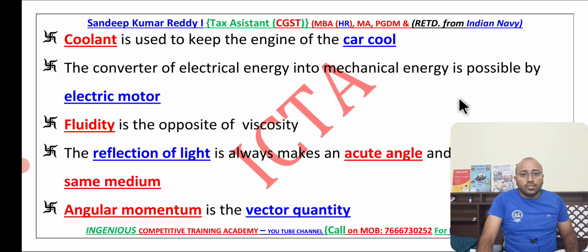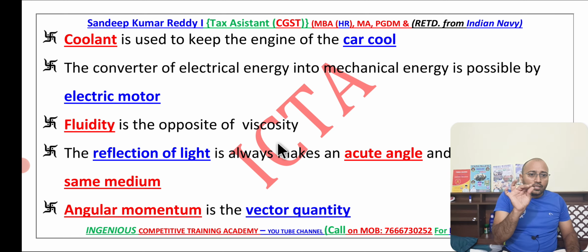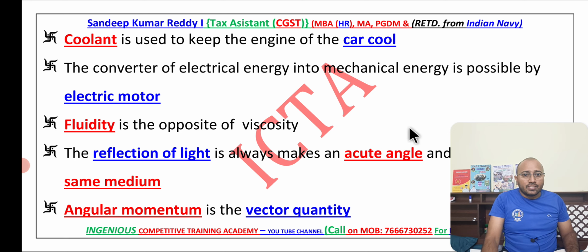Before, you used to see the converter of electrical energy into mechanical energy, that is possible in an electric motor. Fluidity: we knew that viscosity, viscous liquids are all sticky type. So honey, oil, and all are viscous liquids only. Opposite of this is fluidity.